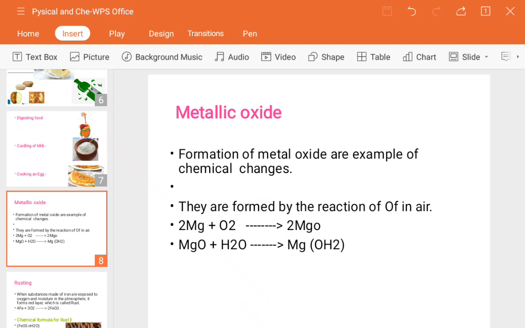So this is about today's session. We have learned metallic oxide, a good example of chemical changes, and the definition of chemical change, some examples which we see in day-to-day life, like preparing food materials and the curdling of milk into curd, and the definition of physical changes and their respective examples. For the next session we will see better examples, and we will see how oxides form, with some chemical formulas and all.